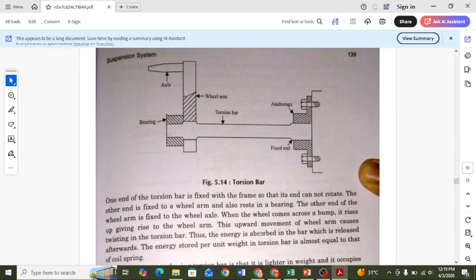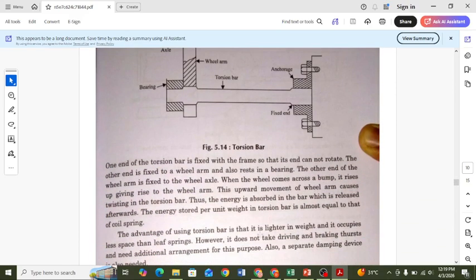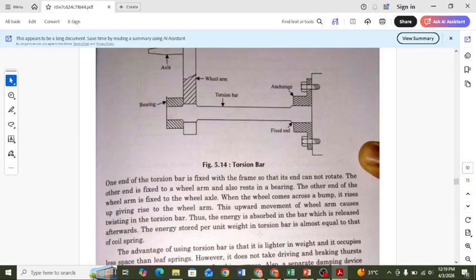In this torsion bar, one end of the bar is fixed to the frame so that this end cannot be rotated. The wheel arm also rests on the bearing of this bar. It is helpful when the wheel comes across a bump.